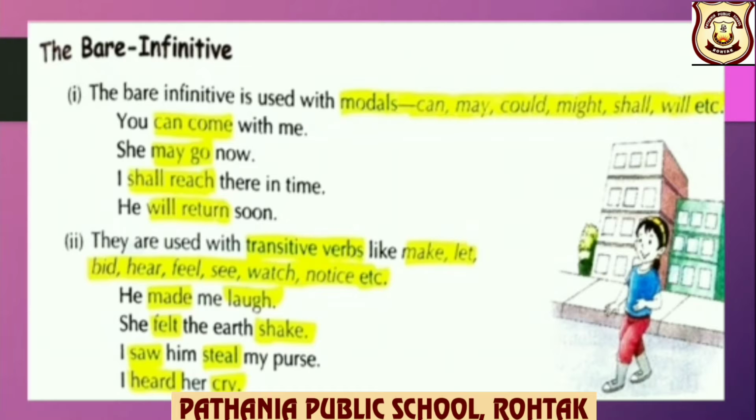Next, they are used with transitive verbs like make, let, bid, hear, feel, see, watch, notice, etc. And we know, children, what do you mean by transitive verbs? Verbs which require an object to complete their sense. For example, he made me laugh. So here you can see the transitive verb made, which requires an object as I discussed, that is me, object here, and the verb bare infinitive laugh, base form of the verb.